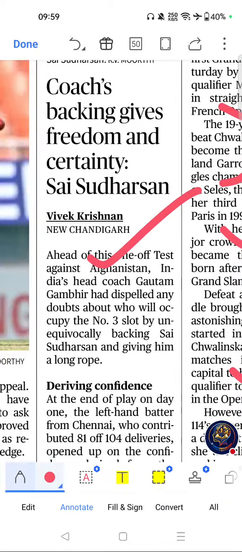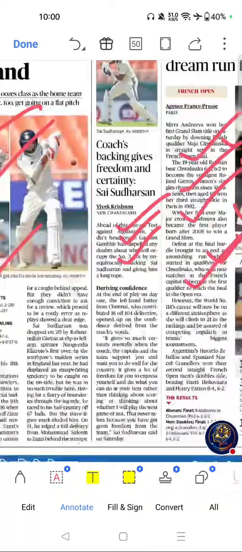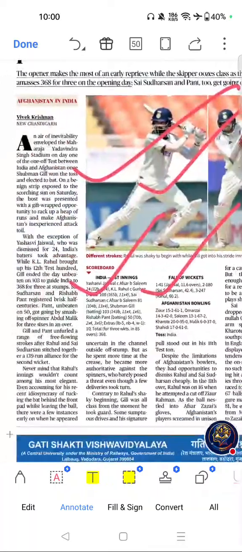Coach's backing gives freedom and certainty, says Sai Sudarshan. If you see the importance, relevant as a supporting development to the India-Afghanistan Test, highlights emerging Indian cricket talent. Please go to this one. Next important article of this page.